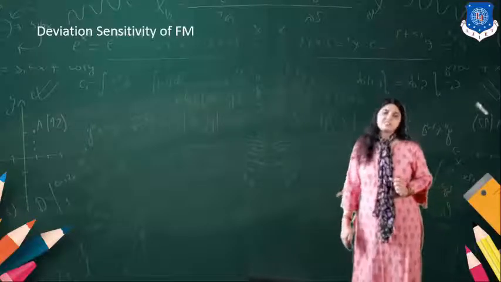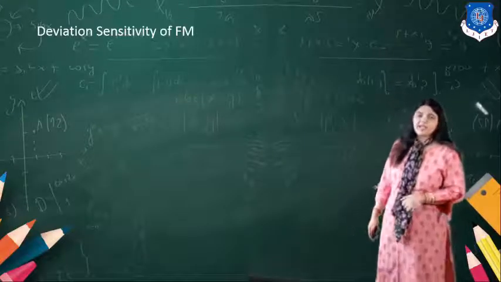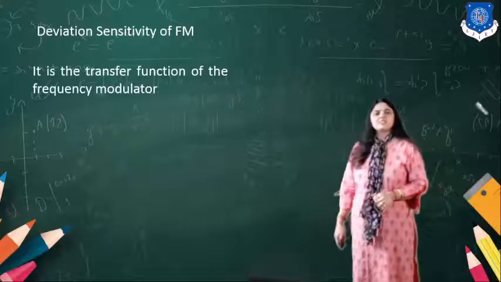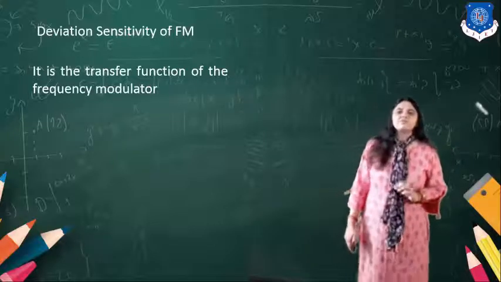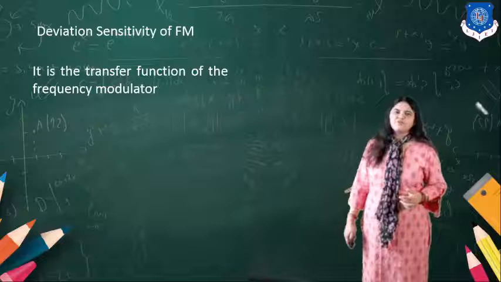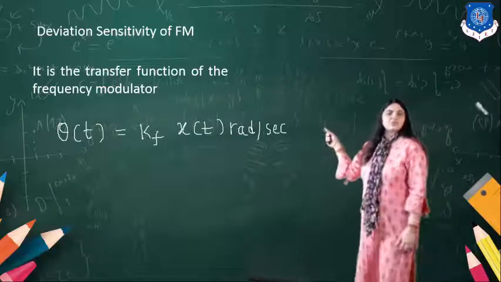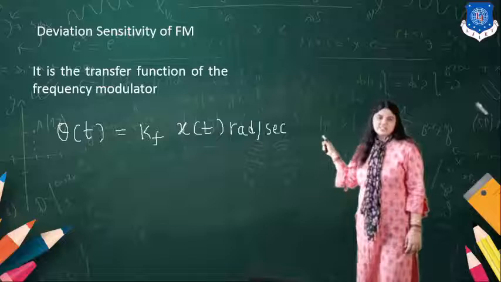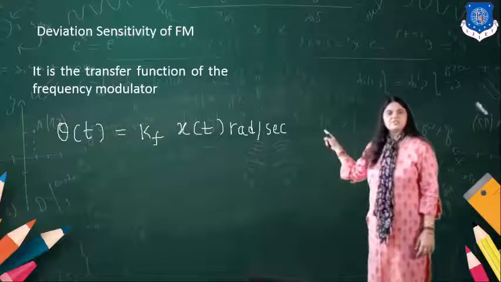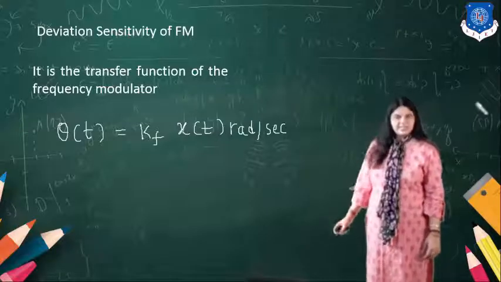So the deviation sensitivity in the case of FM is a transfer function: the output divided by the input of the frequency modulator. So we can say theta(t) is equal to Kf into x(t). Okay, so its unit is radian per second.